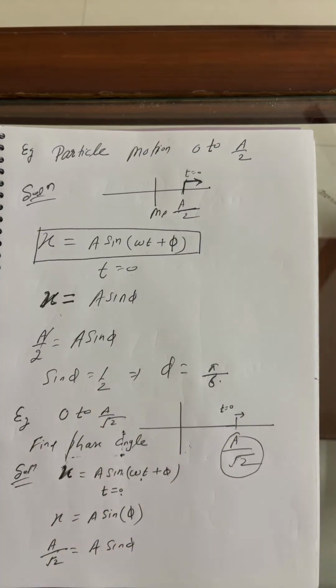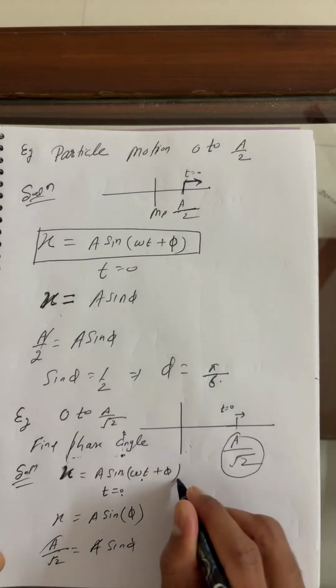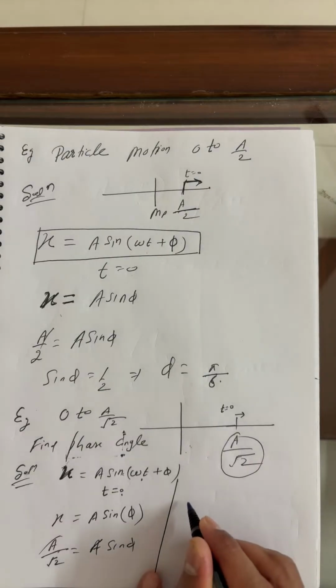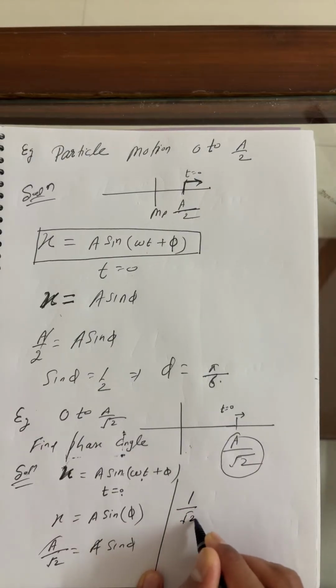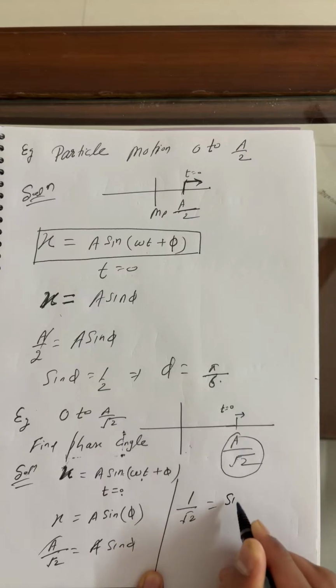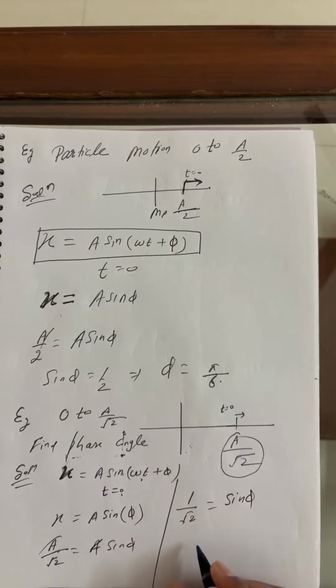Physics point for everyone. Now, for this condition, A and A cancel each other, so what can you write? 1 by root 2 is equal to sine phi.